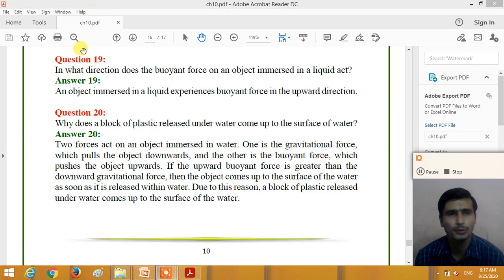Now dear students, question number 19. In what direction does the buoyant force on an object immersed in a liquid act?